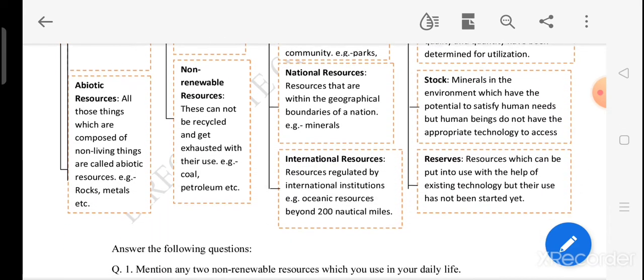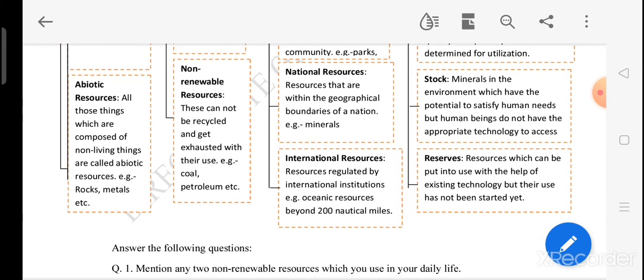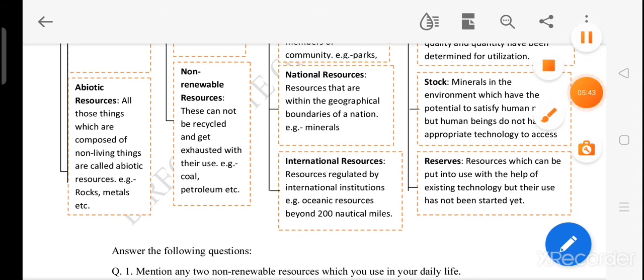Third category is national resources. Technically, all the resources belong to the nation. So we cannot say this is a private resource, this is a government resource. Definitely all these are different categories, but technically all resources belong to the nation. And resources that are available within the geographical boundary of a nation are called basically the national resources.